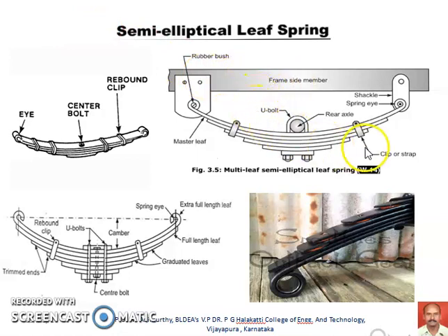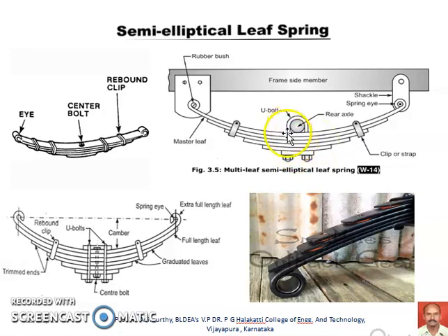In this sketch, we can observe an arrangement of the multiple leaf semi-elliptical leaf spring system. Here the rear axle leaf spring is shown. The spring consists of a large number of leaves, and these leaves are called blades. The different blades vary in length as shown in this figure.